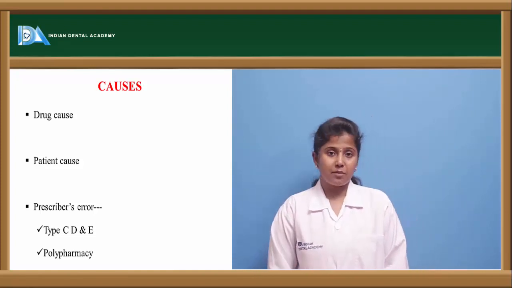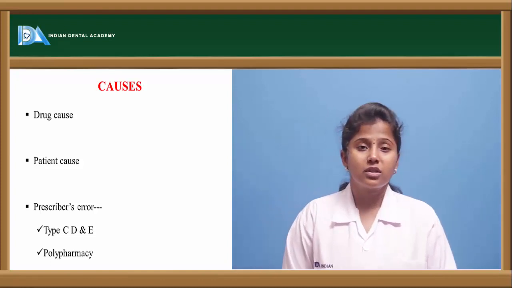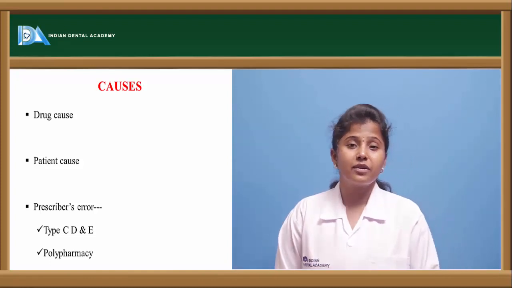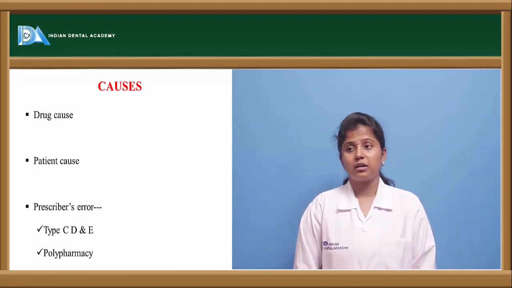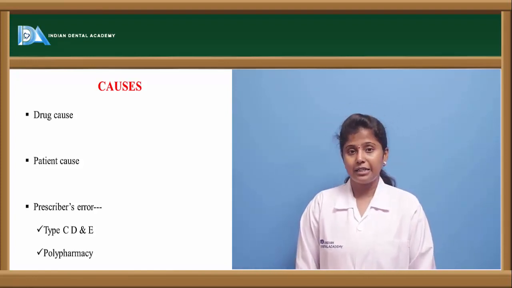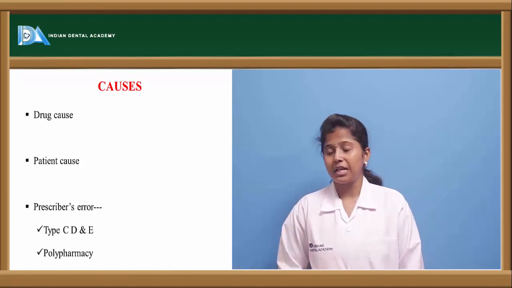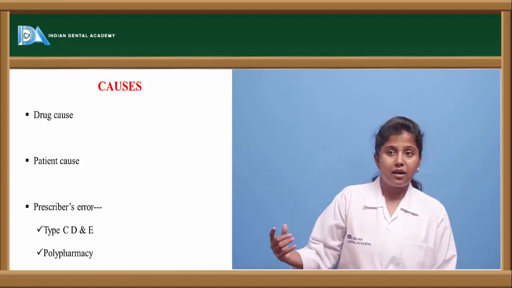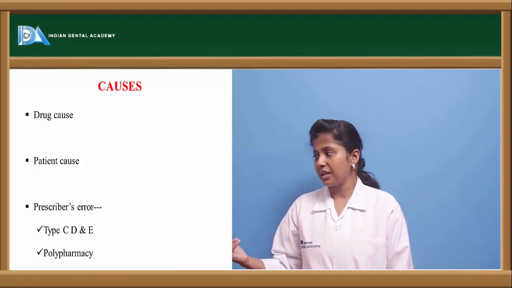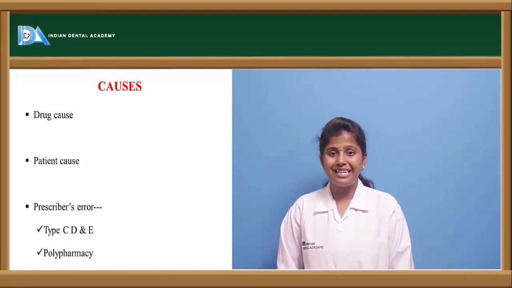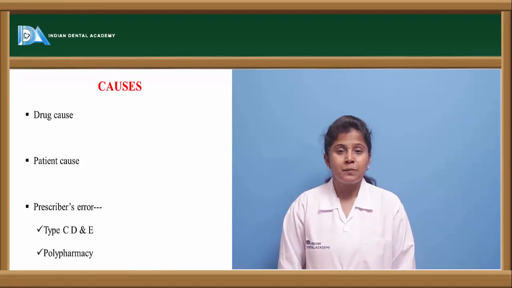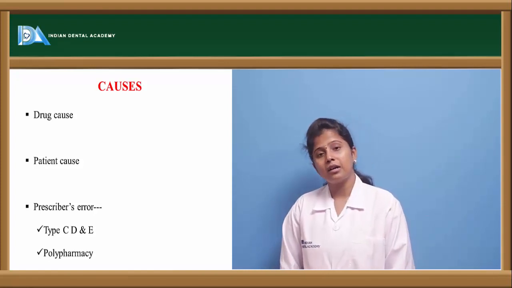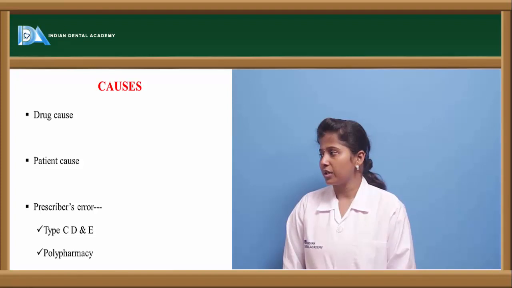The other one is prescriber's error. If a doctor is not prescribing properly, or if he prescribes properly but it is not dispensed properly by the pharmacist, that leads to adverse drug reactions. This medication error mainly occurs in type C, D and E adverse drug reactions, and because of polypharmacy. If we are taking many drugs, that also leads to these adverse drug reactions.